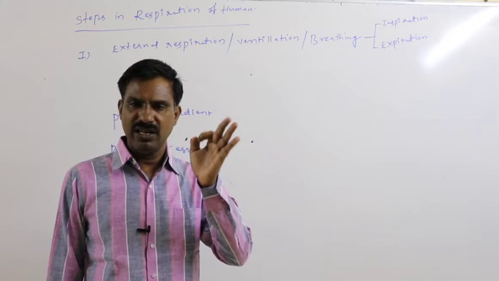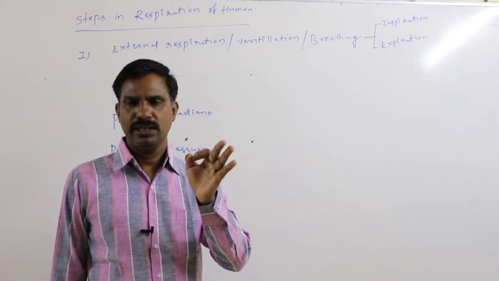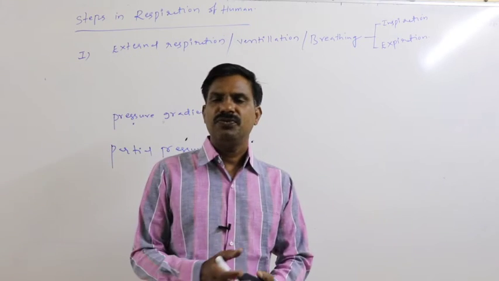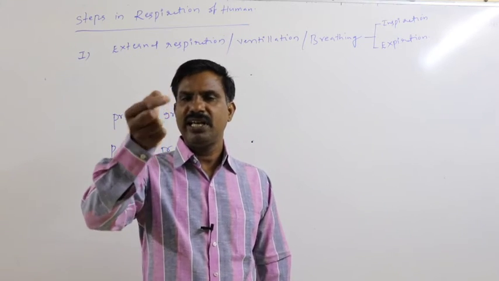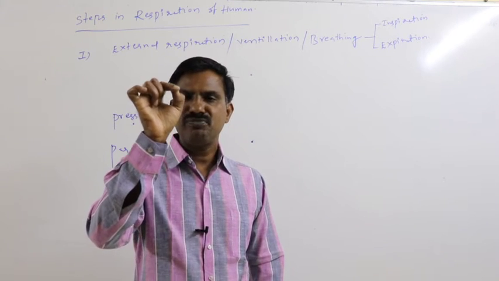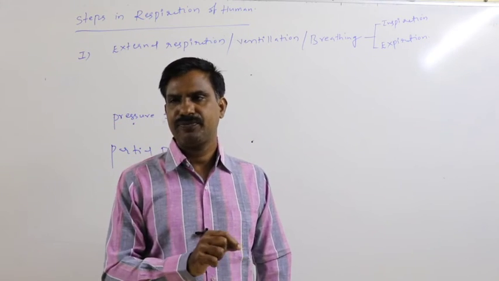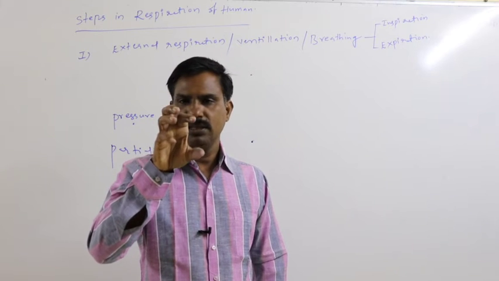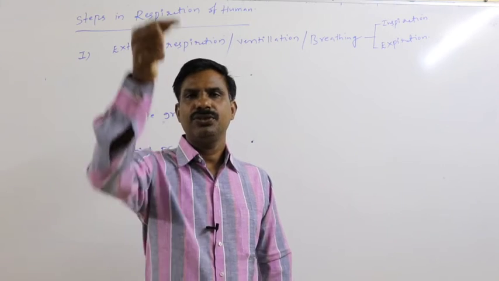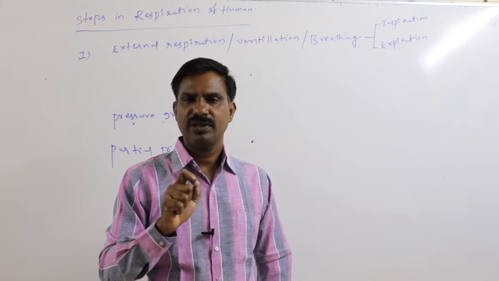The pressure difference between the lung and atmosphere takes part in inspiration and expiration. For the atmospheric air to enter the lung, the pressure inside the lung must be less than the atmospheric pressure. Whenever the pressure inside the lung is less than the atmosphere, only then does atmospheric air reach into the lung freely.